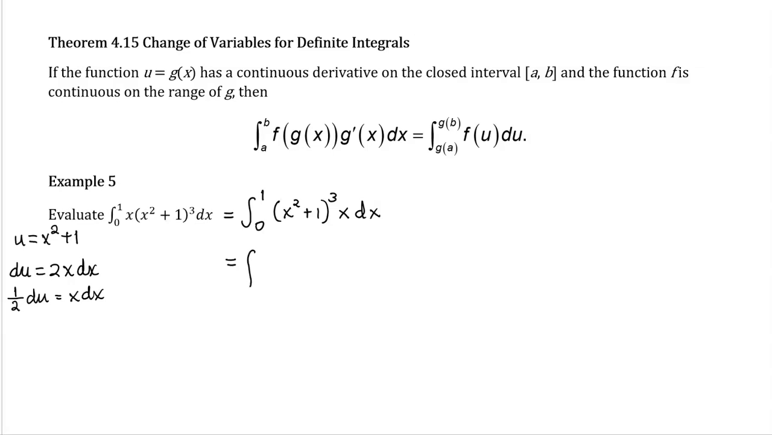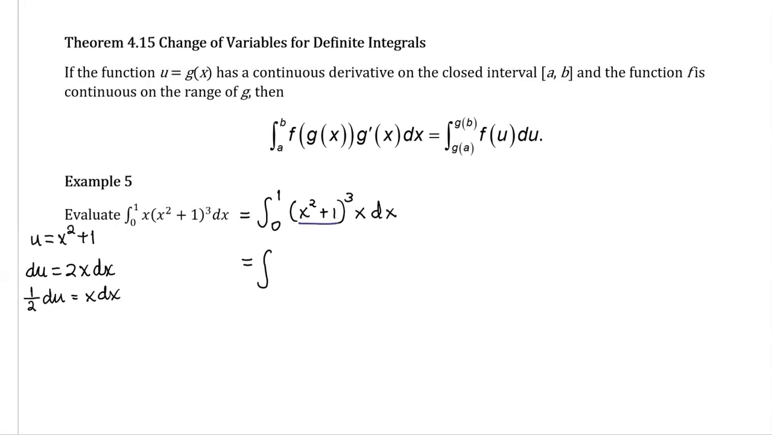Now I'll start substituting. I'm not going to put any limits on the integral right now, so I'm not going to write 0 and 1 as my limits right now. I'm going to replace the x squared plus 1 with u. It is still cubed. And I'm going to replace the x dx with a 1/2 du. I'll stick the 1/2 in the front of the integral because that's a constant, and put the du at the back. So we've taken care of the substitution.